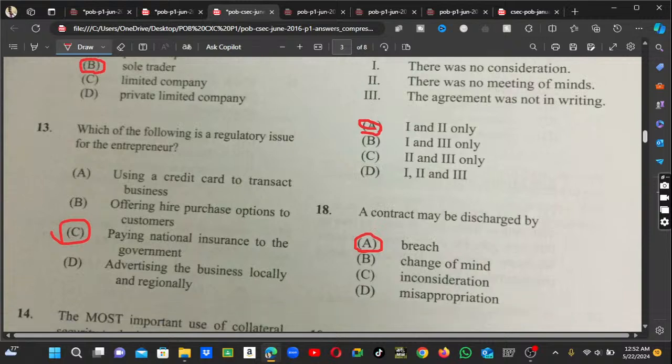Number 13. Which of the following is a regulatory issue for an entrepreneur? You know that paying national insurance is one.